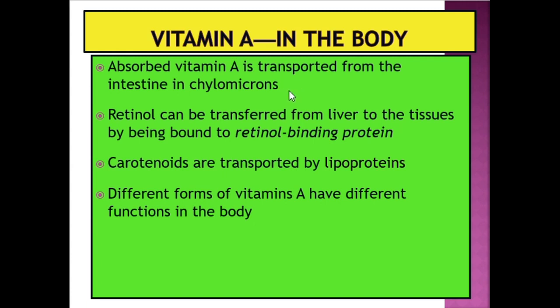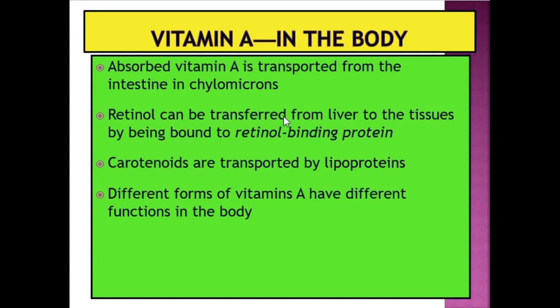Can you remember in the lipid chapter, we covered the lipid transporters, for example HDL, LDL. Another type of lipid transporter is chylomicron, the largest lipoprotein. So absorbed vitamin A is transported from the intestine by using chylomicrons.